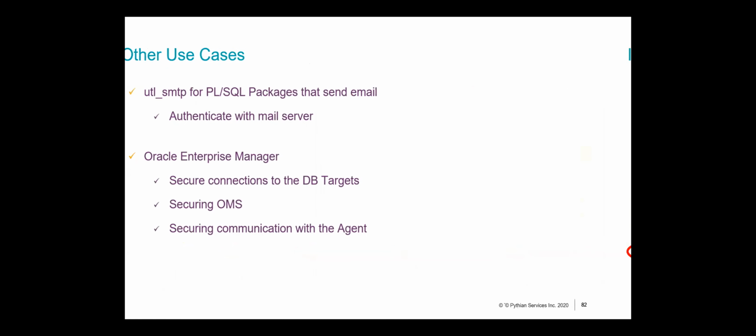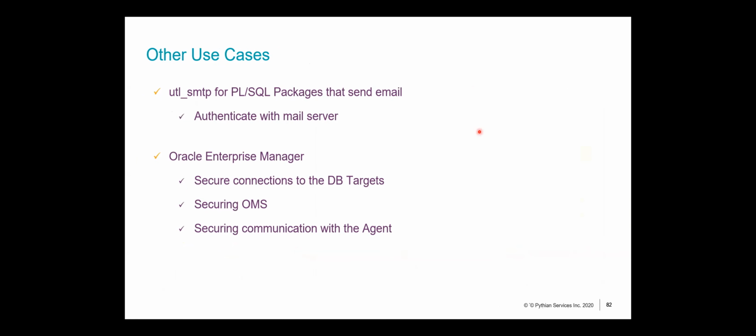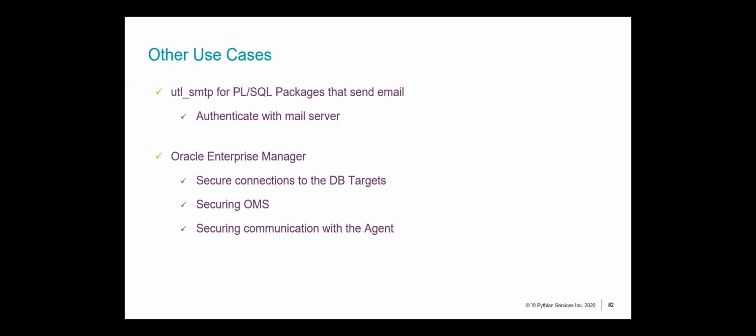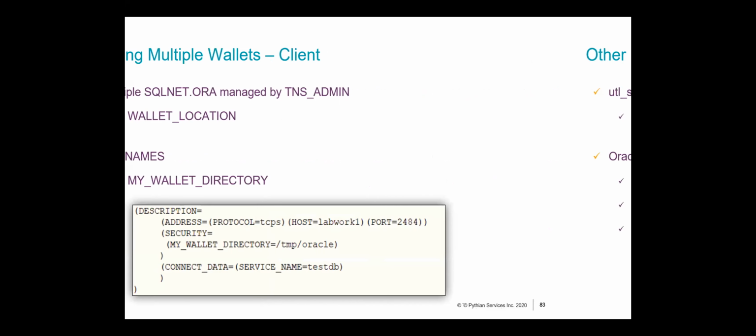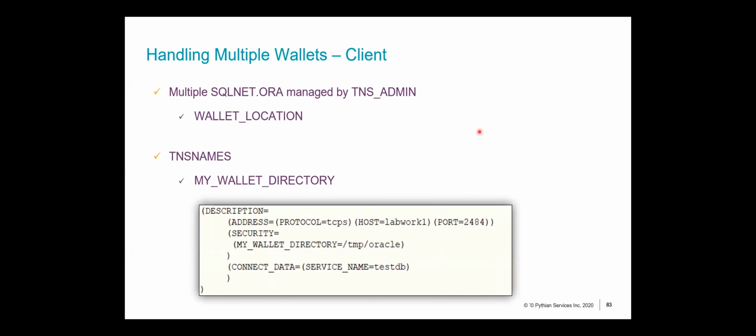Now, what are some other use cases that are associated? You can use this if you have a package that is sending out emails to authenticate with the mail server. You can use SSL and TLS to secure all communications back and forth with your OEM. You can secure your OMS, your target connections, and communication with the agent, right?